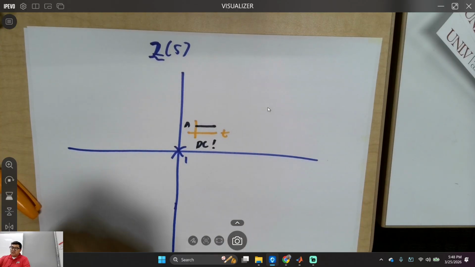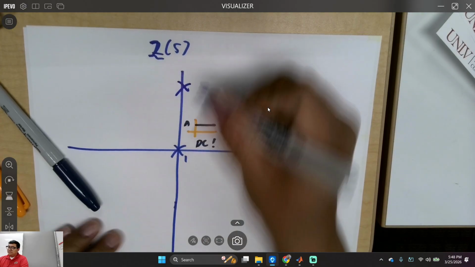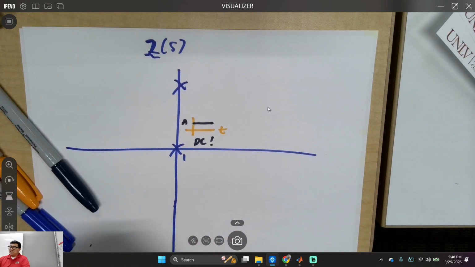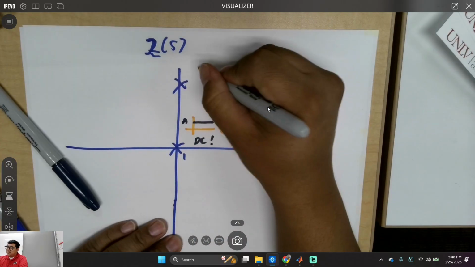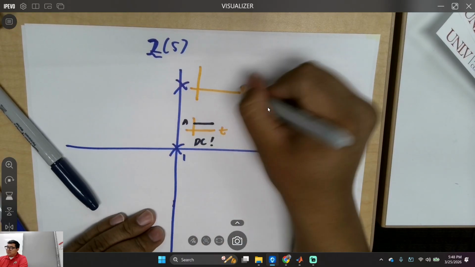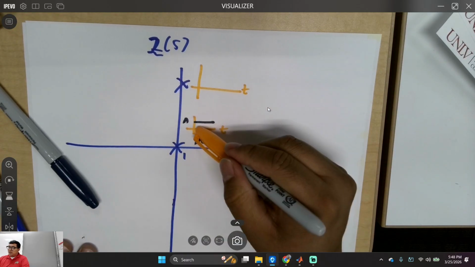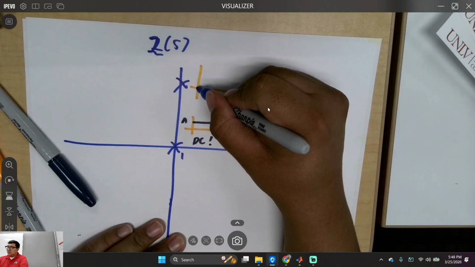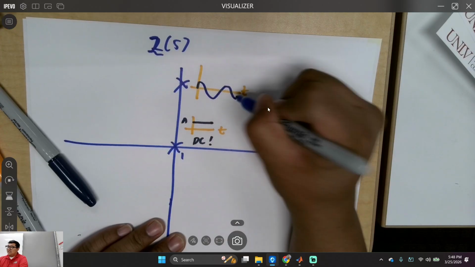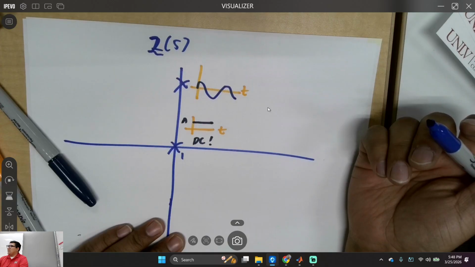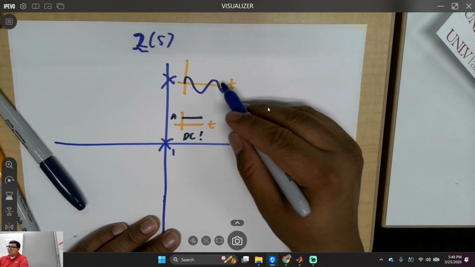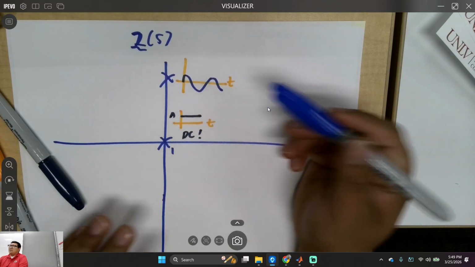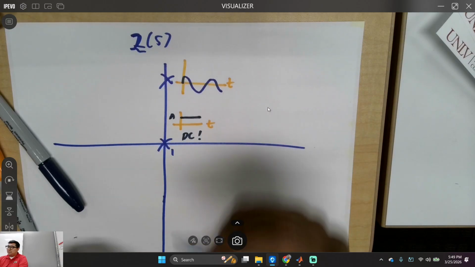What about right here? Well, we're going to have some frequency. It's going to start spinning around in a circle, correct? And if this is T, without DC or something like that, I'm just going to wiggle it like this. It's got a frequency component. Technically not like this. I'm just looking at the real components. We get a sine wave. Is that cool? But it's a positive frequency.